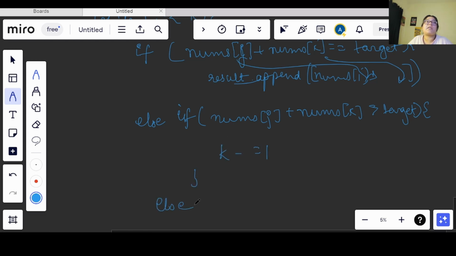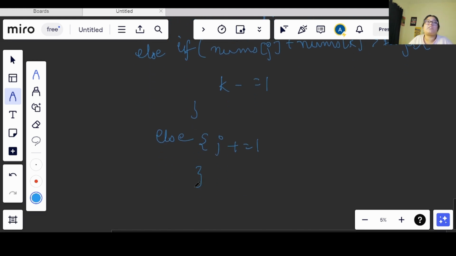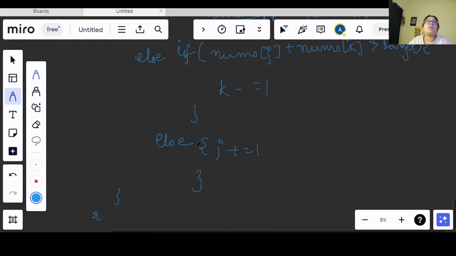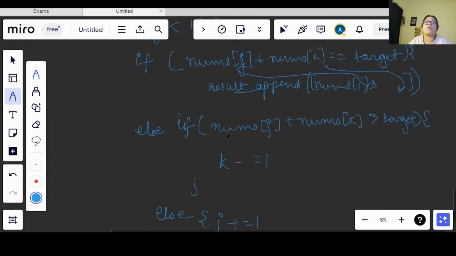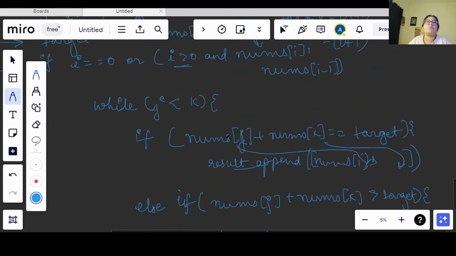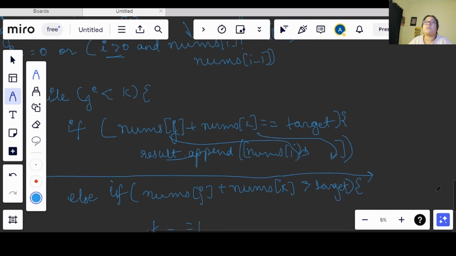Otherwise, if the value is becoming lesser, then I will move my j forward, okay. So this is how we will be iterating our j and k, and out of all the loops, like the while and whatever loops we have, now this if and else is fine, okay. Now there is one more condition that we need to check here, okay. Inside this, what we have to check here is,